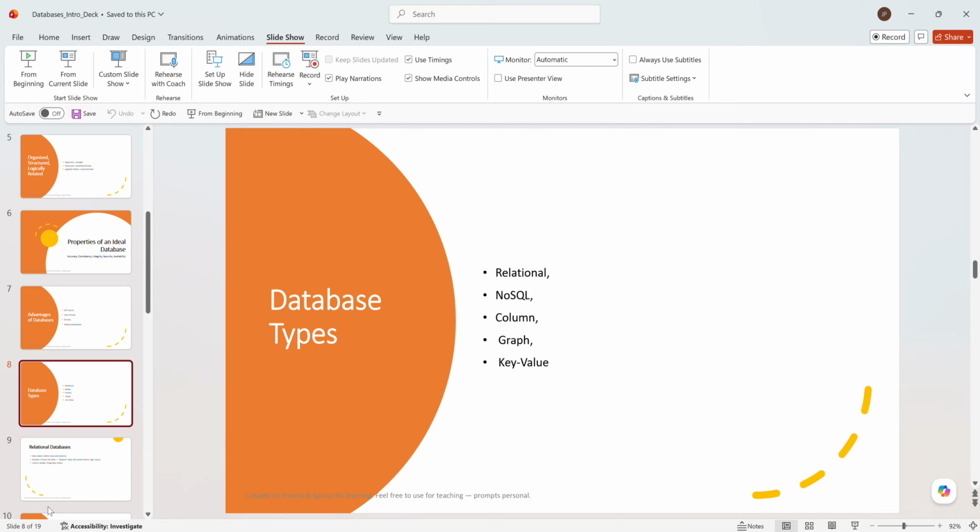Second one we have is NoSQL. In NoSQL, the database handles all the unstructured data. Unstructured data means videos and images. So these sorts of data are handled by NoSQL databases. The third database we have is the column database. Here there are no rows.